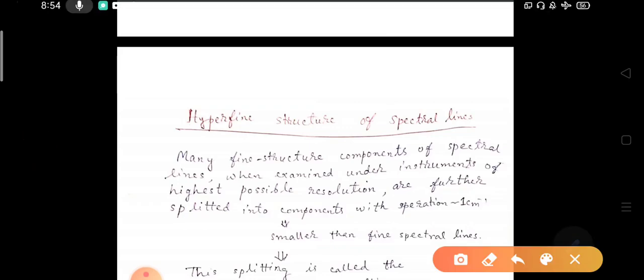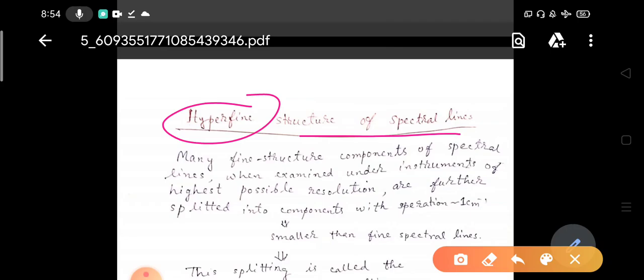Today we shall discuss the topic hyperfine structure of spectral lines. Now, from the term hyperfine, you can understand that hyperfine means something which is finer than fine, okay. So what is the hyperfine structure of spectral lines?